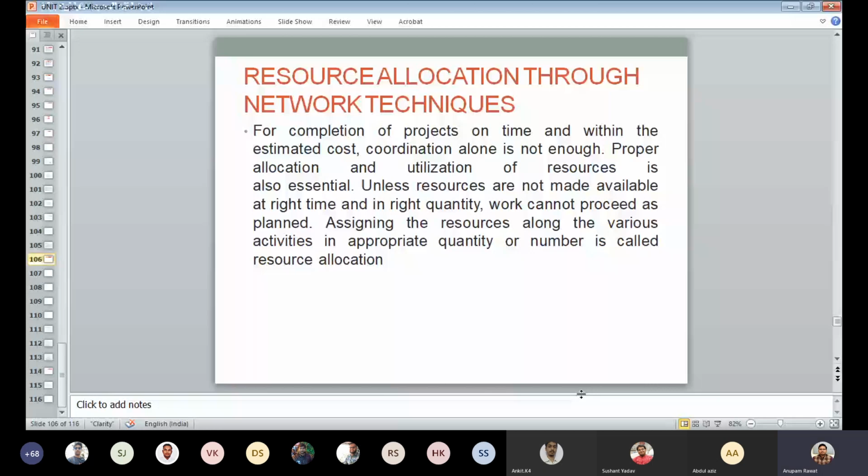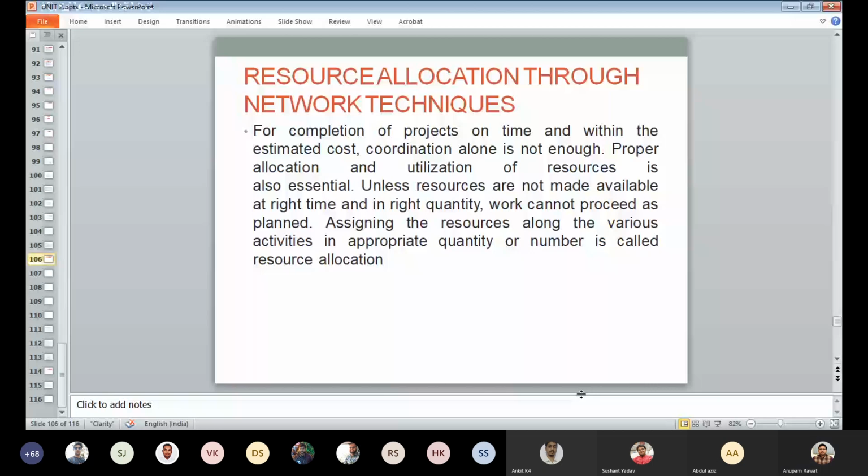So the effort has to be made to ensure that resources are allocated to activities in a manner that any changes in demand are gradual to the extent possible and the available resources are optimally used.